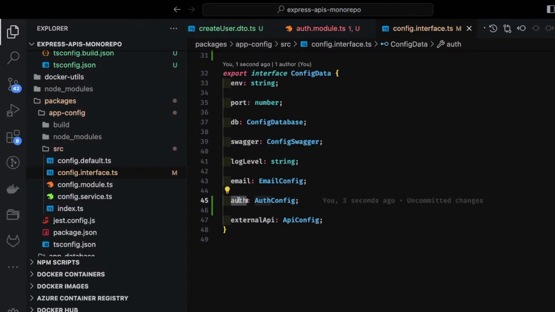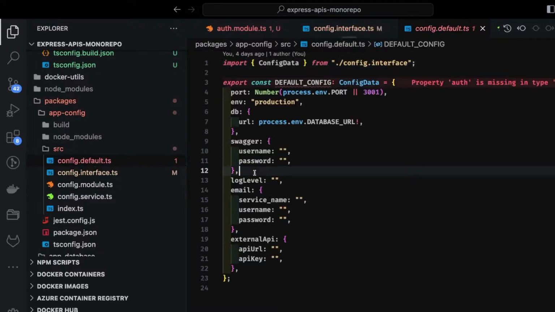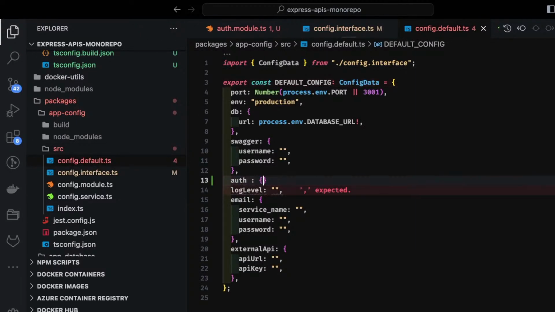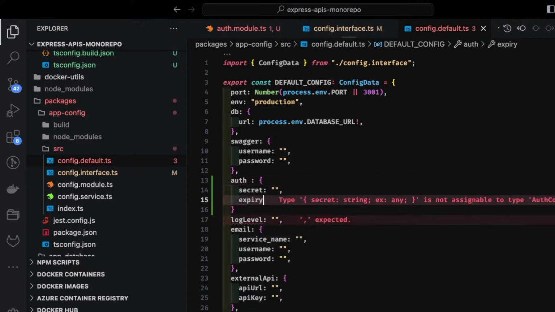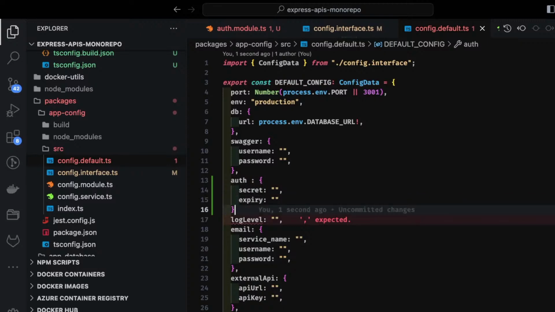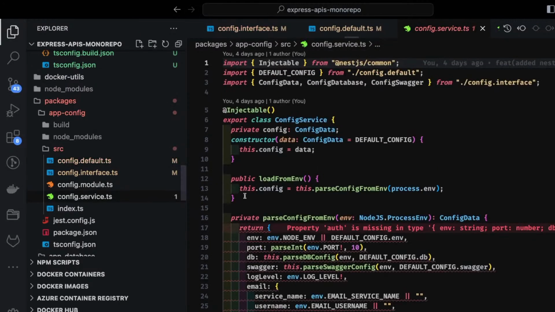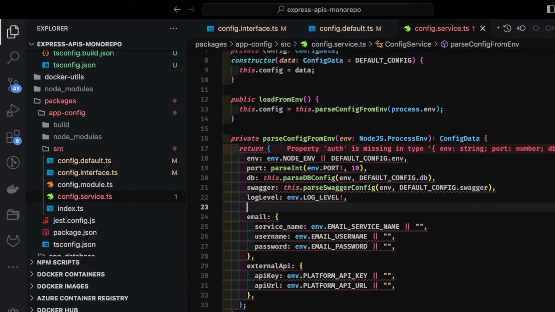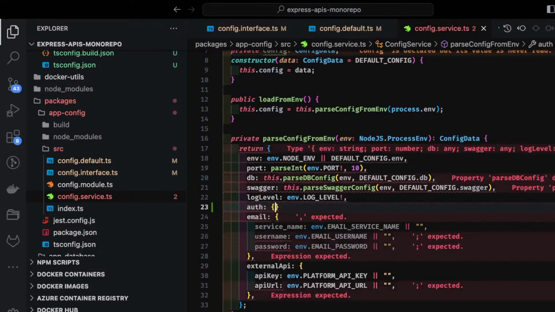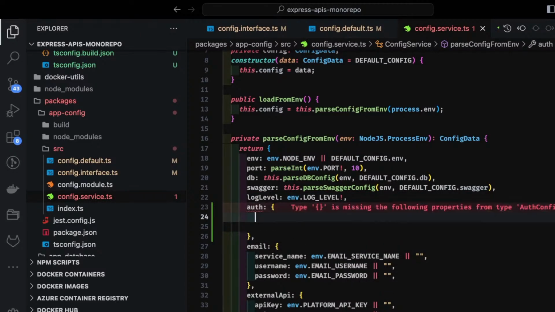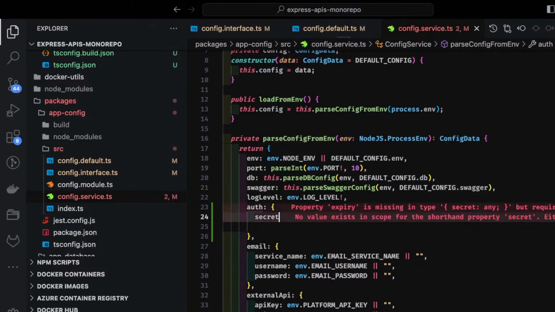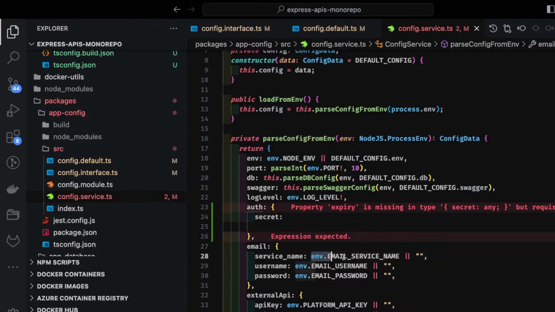So what I will do is inside a default interface, this is required. So auth, secret, expiry, and then inside this service, how we are going to get the auth, because it's just like a custom implementation of auth service which I have explained earlier. Here I'm just trying to get these values from the environment variable, that's it, and I'm going to use this auth service in all my packages.